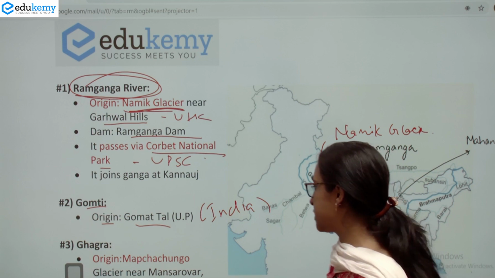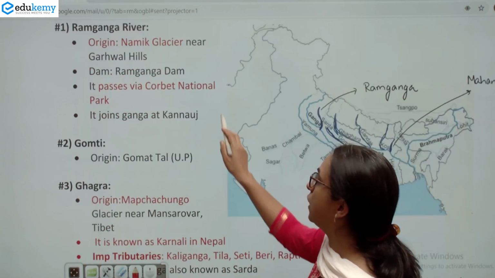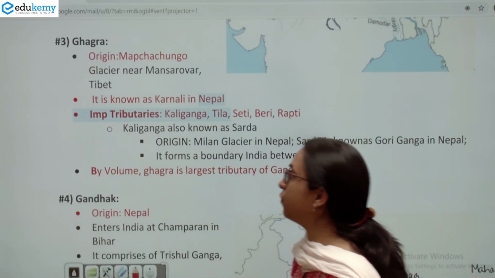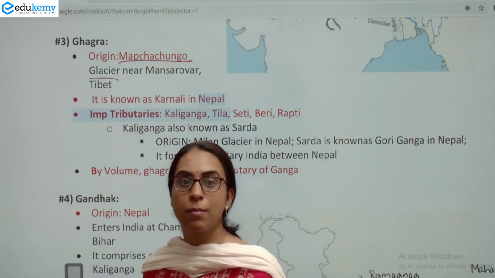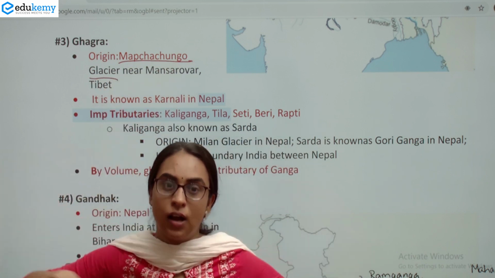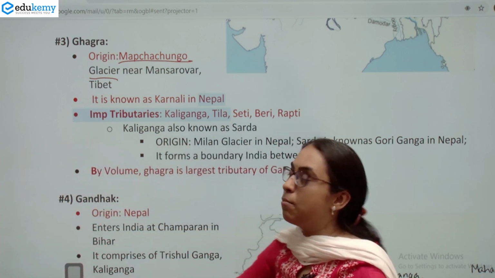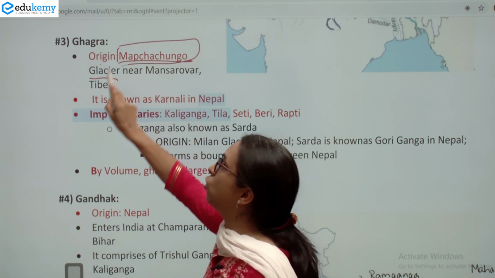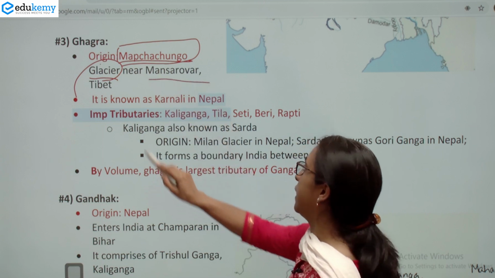Another very interesting river is the Ghagra River. The origin of the Ghagra River is at the Mapcha Chumbo Glacier. How do you remember this? You have to take the map of Ghagra. So the Ghagra ka map. The origin of the Ghagra is the Mapcha Chumbo Glacier, and it originates near Mansarovar in Tibet.